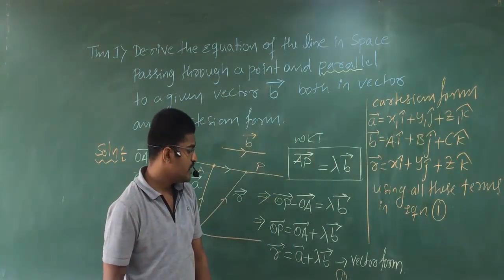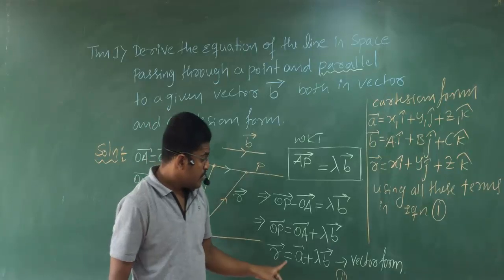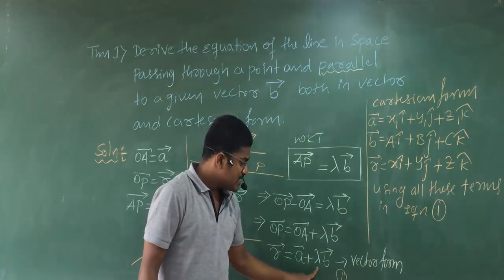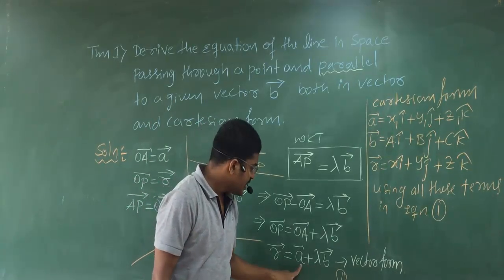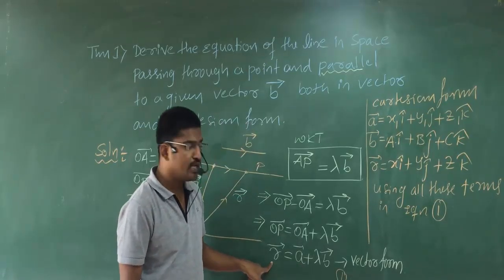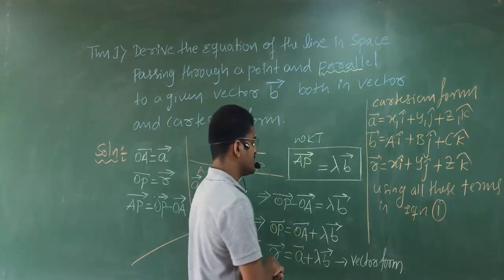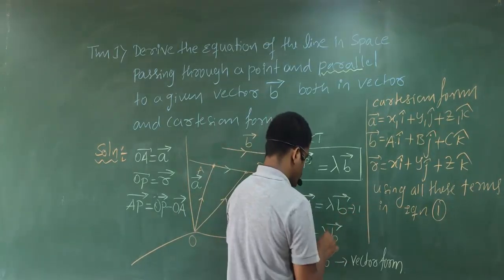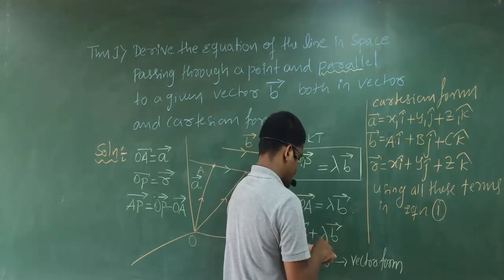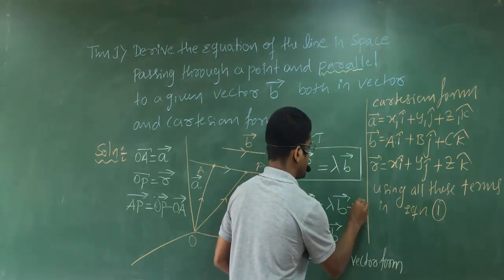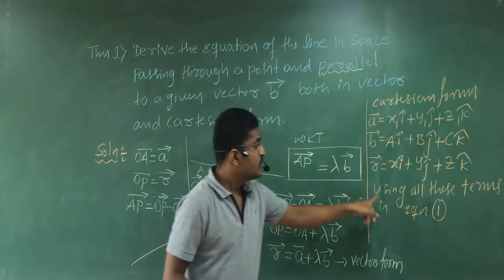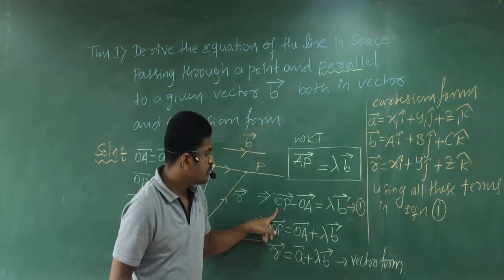Clear? So that means, see, vector R equal to vector A plus lambda times vector B. If I take vector A on this side, no problem. Otherwise, you take this as equation 1, no problem. The calculations will be simple. You take this as equation 1, using all these terms in equation 1.